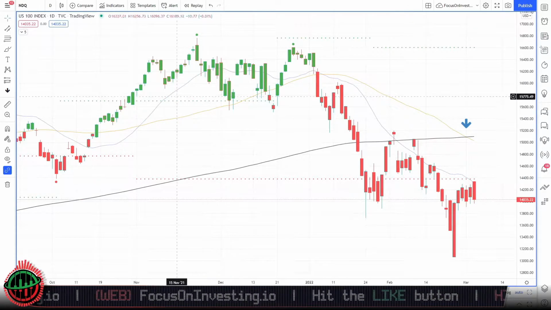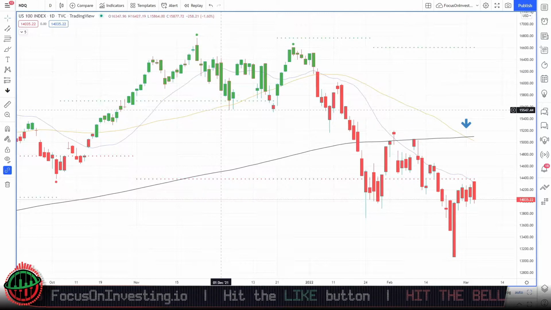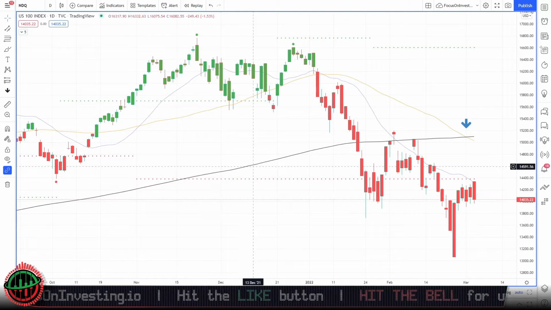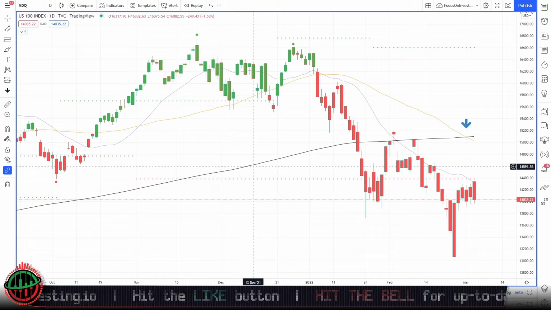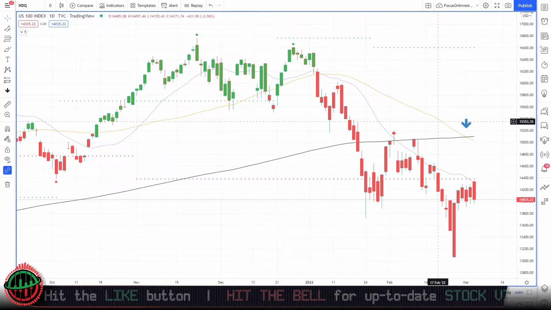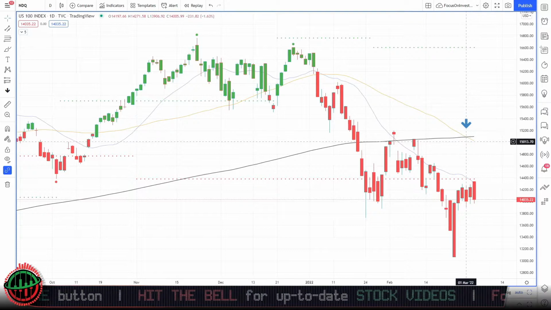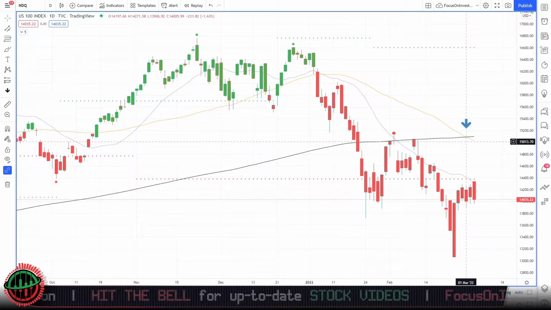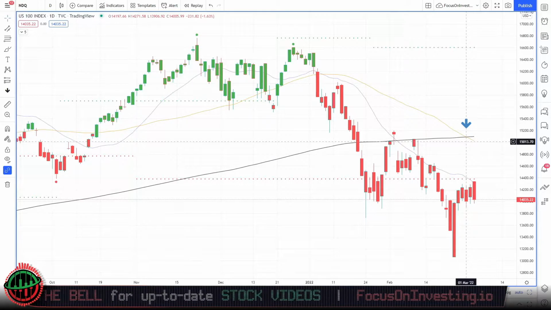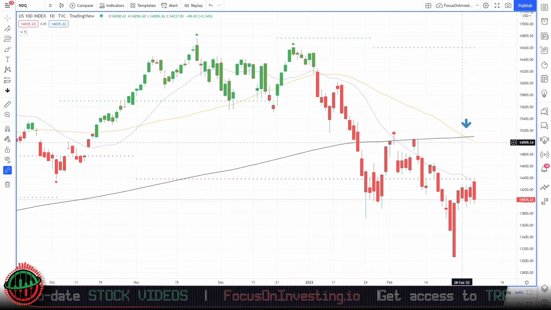If we ignore the blue line, the 20 simple moving average, and just focus on the 50 simple moving average and the 200 simple moving average, which are our key moving averages, we can see that here, the 50 simple moving average has crossed below the 200 simple moving average, indicating a death cross, which confirms our bear market. Now, if you're a member of our Patreon on focusoninvesting.io, you would have known that I predicted that we will see a bear market on the 28th of February.